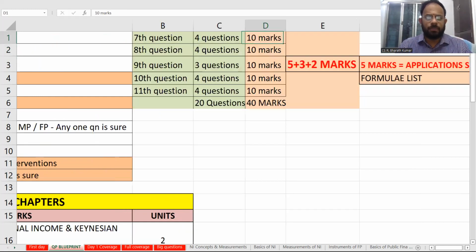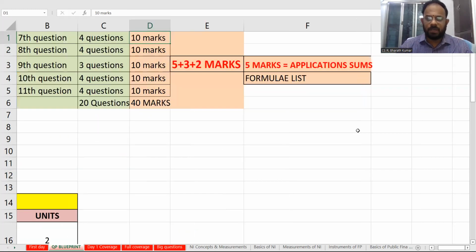Now you should know the blueprint of it. Now what is the blueprint? The blueprint is very simple. You have some 5 questions. Don't bother about 7, 8, 9, 10, 11. Just remember that there are 5 questions. Anyways, it will be asked like this only, but still I am saying there will be 5 questions, and for each 4 questions there will be 10 marks. That means per question it will only be 2 marks and 3 marks. 4 questions for 10 marks means only 2 mark and 3 mark questions will be asked.